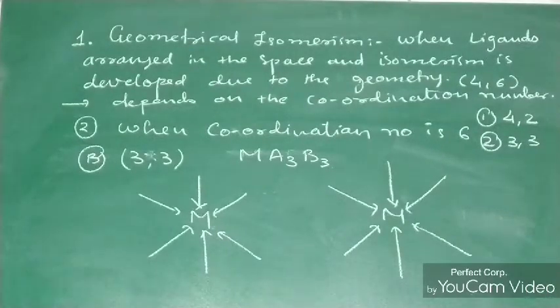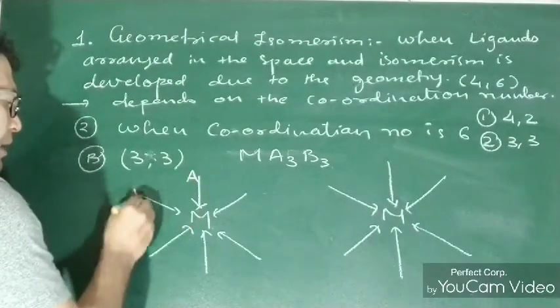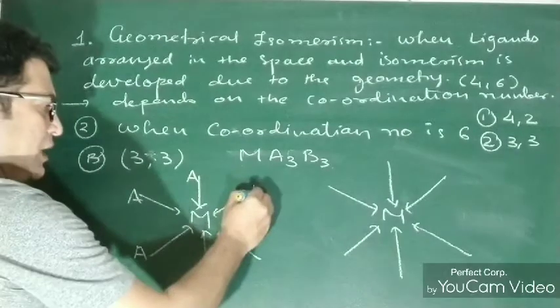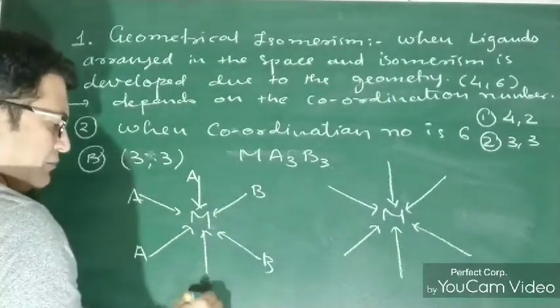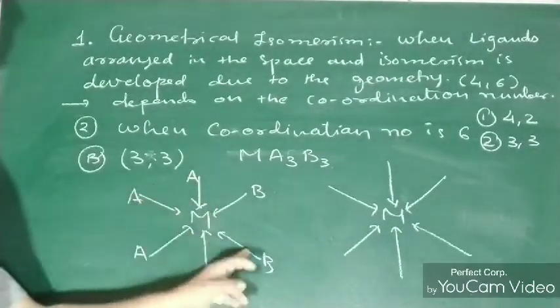Okay, so here when we are arranging these 3 on one side, all are arranged on one side. See here, all 3A are on one side, then the remaining B are also on one side. So two kinds of ligands are opposing each other. They are facing each other.